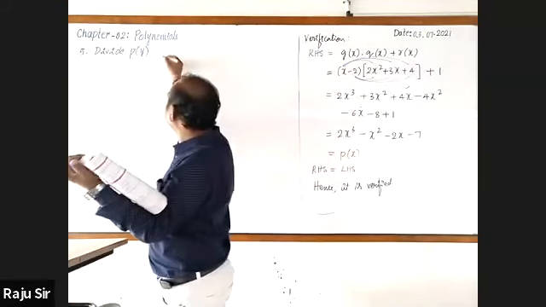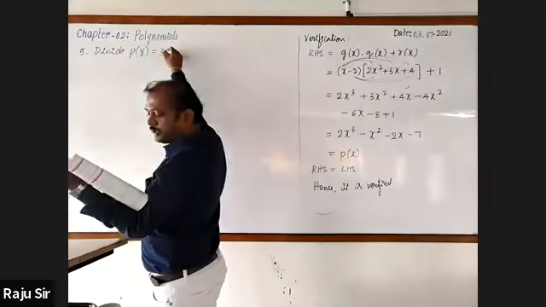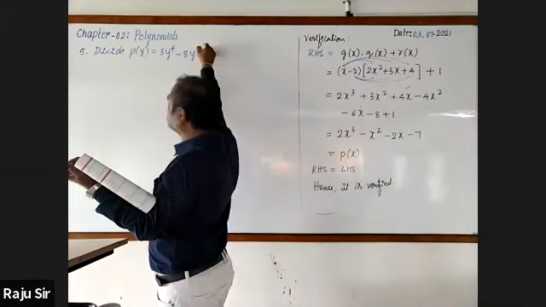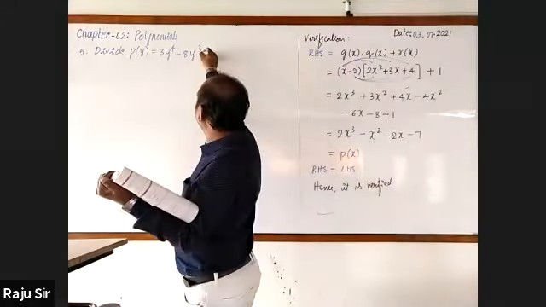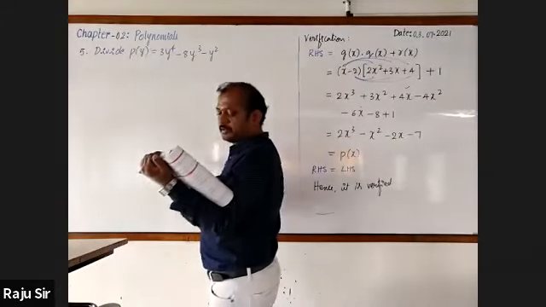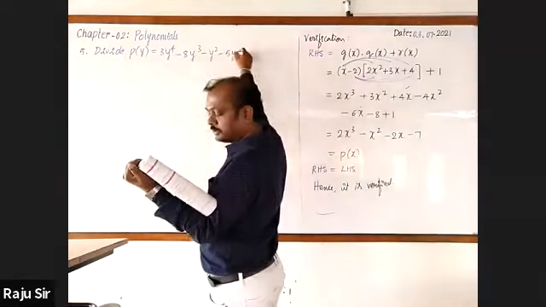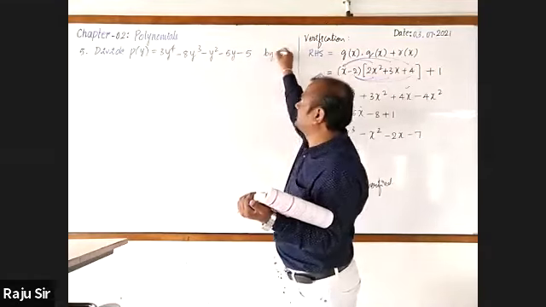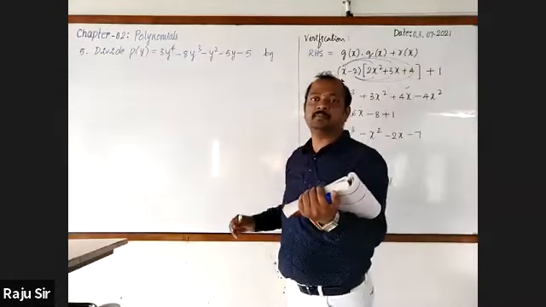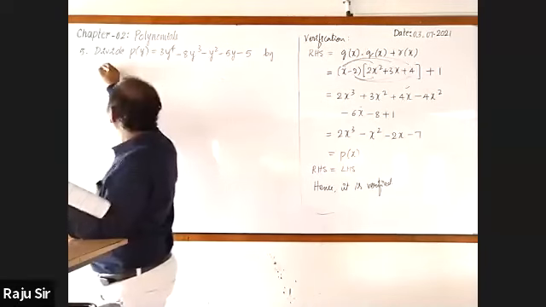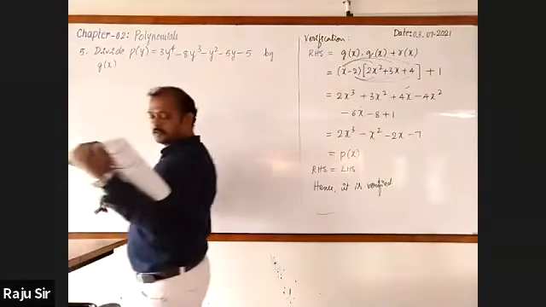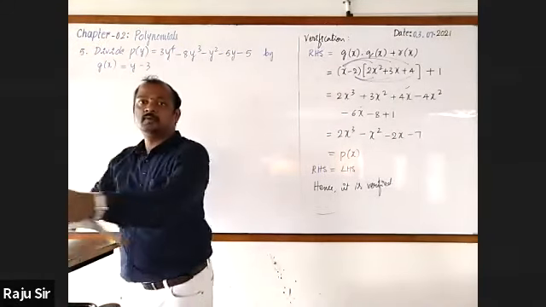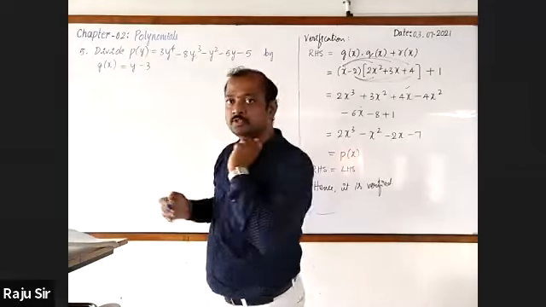P of y is equal to 3y raised to the power 4 minus 8y raised to the power 3 minus y square minus 5y minus 5. They are given in standard form. G of y is equal to y minus 3.